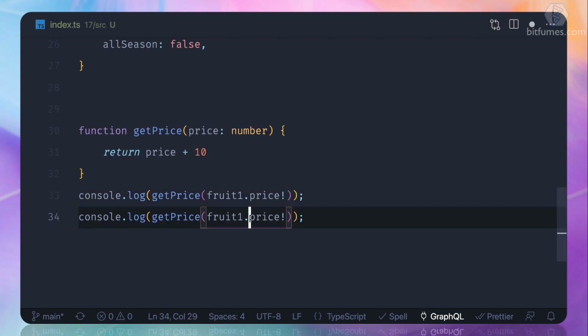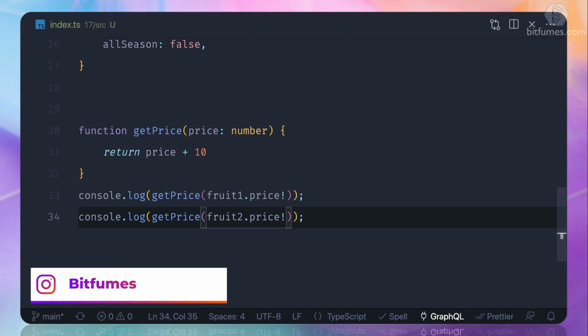But what if we do the same thing with fruit2? You can see we are forcing once again.